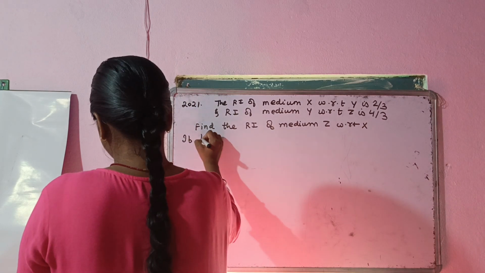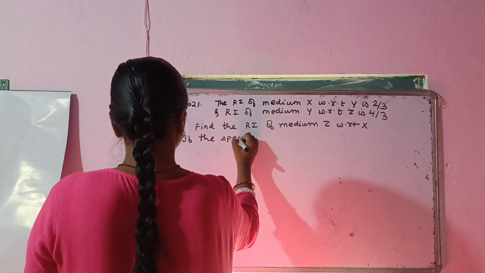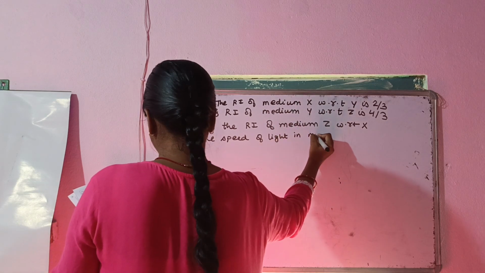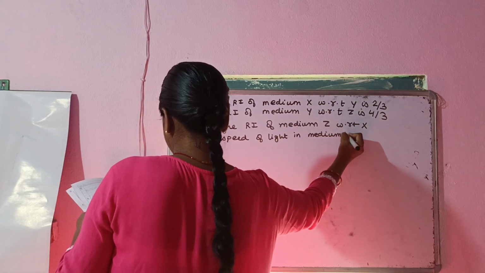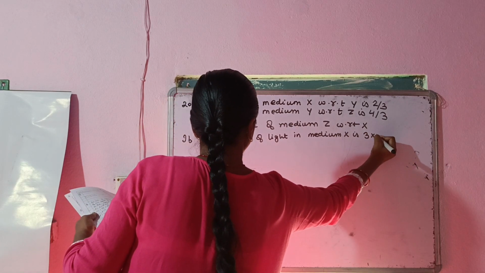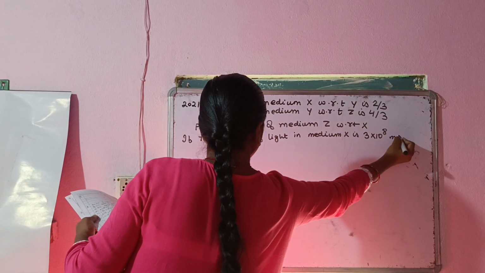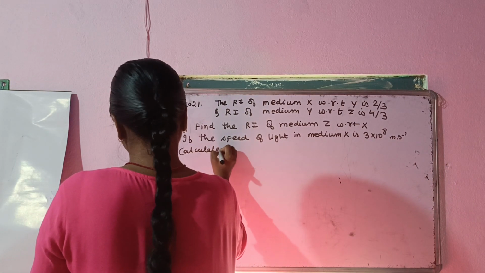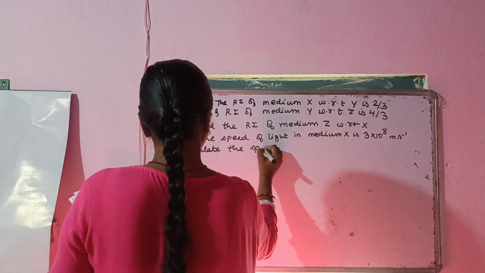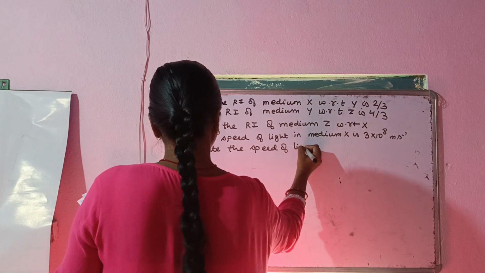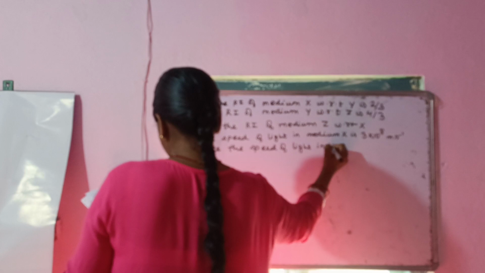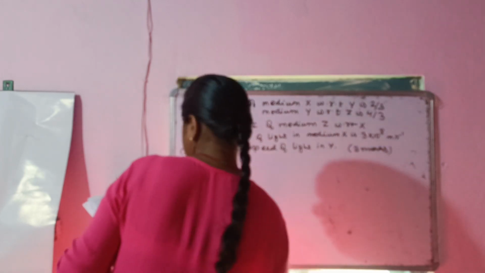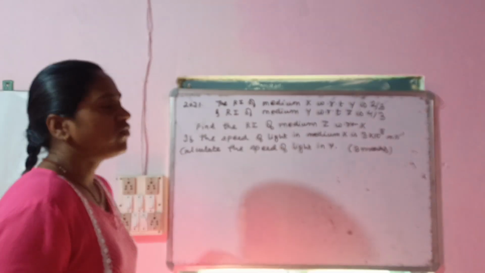If the speed of light in medium x is 3 into 10 to the power of 8 meter per second, calculate the speed of light in y. This question came in 3 marks. So let's do this question. You have to first read the question.